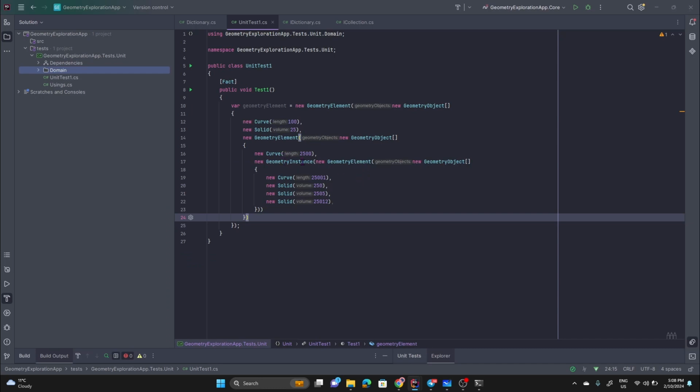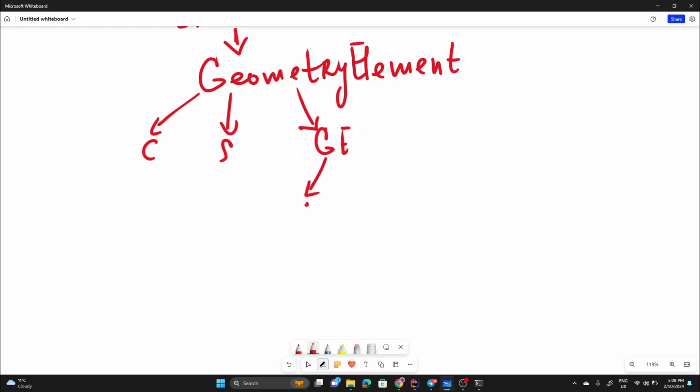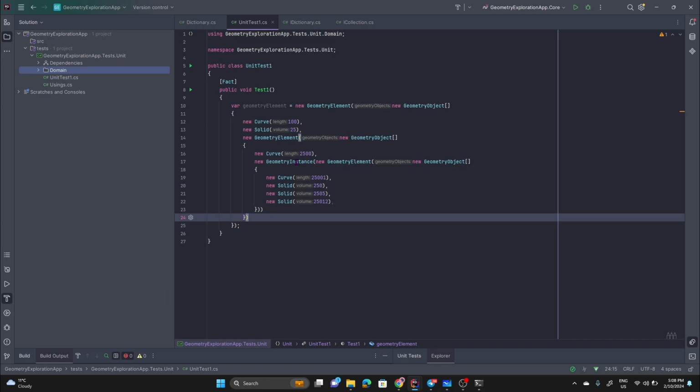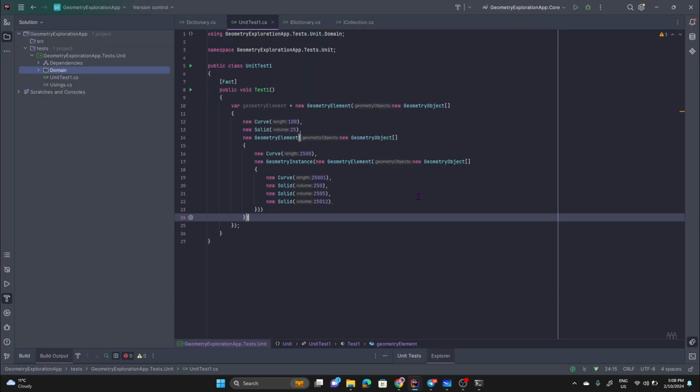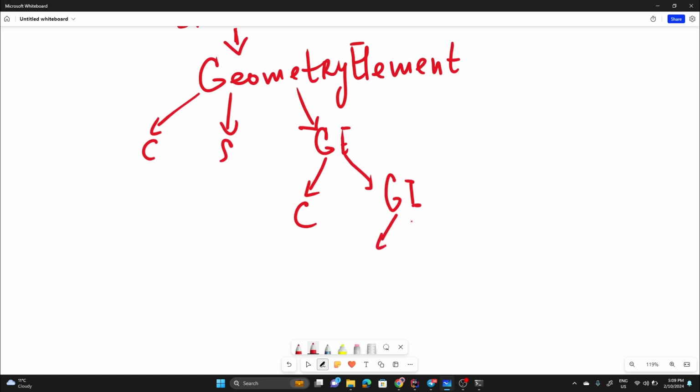It has a curve, and then it has a geometry instance there, which contains a curve and three solids.